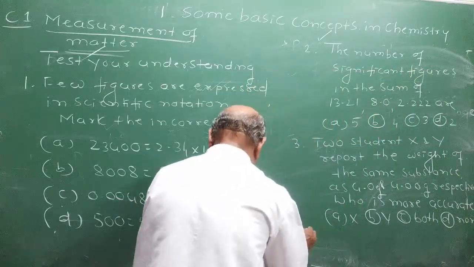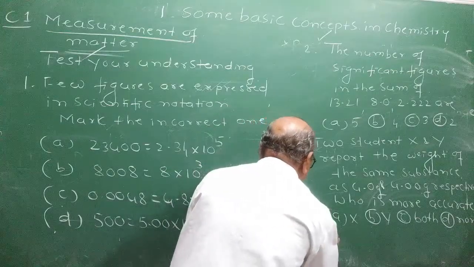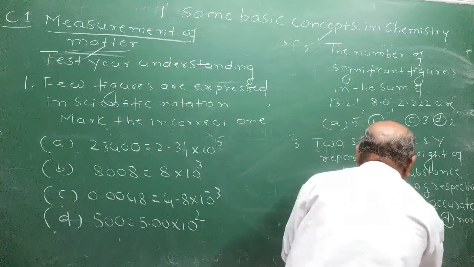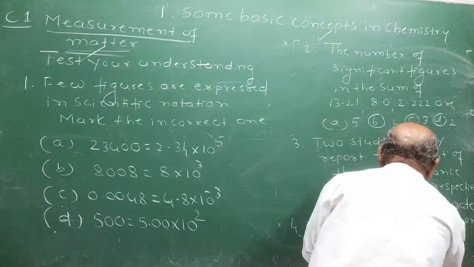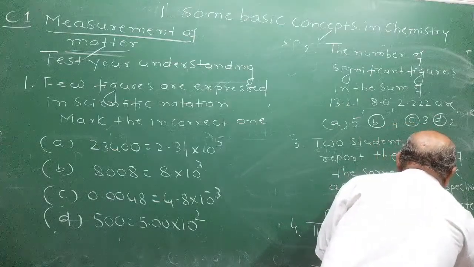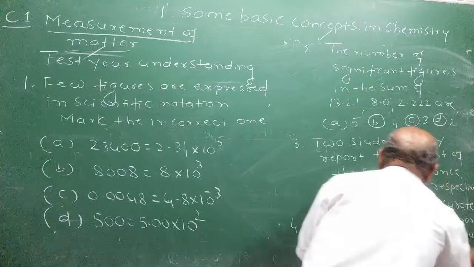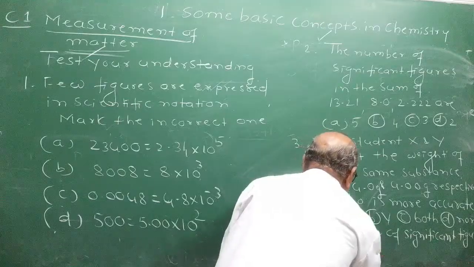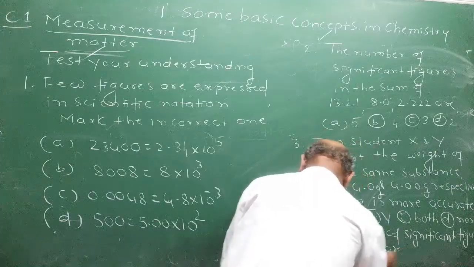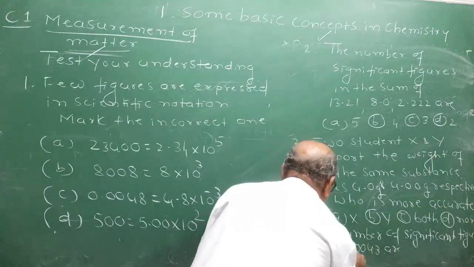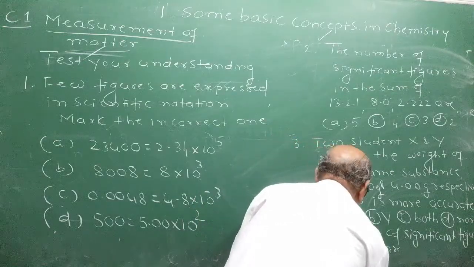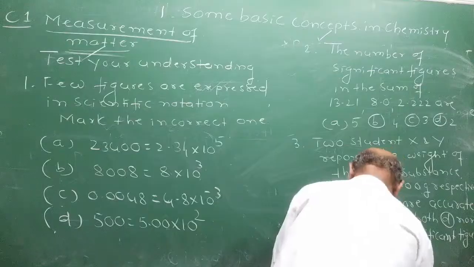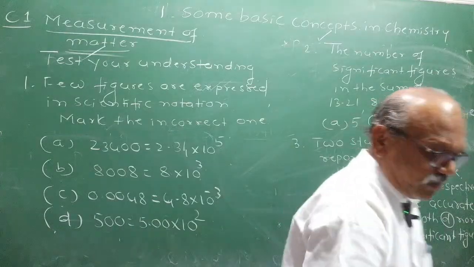Last one, fourth one. The number of significant figures in 0.0043 are: option A 4, option B is 2, option C is 5, option D is 3. Choose the correct answer. Multiple choice question.